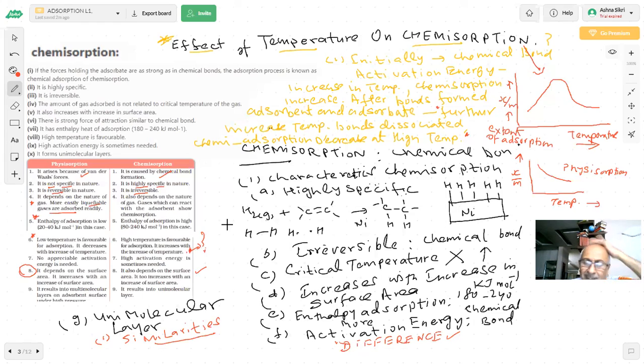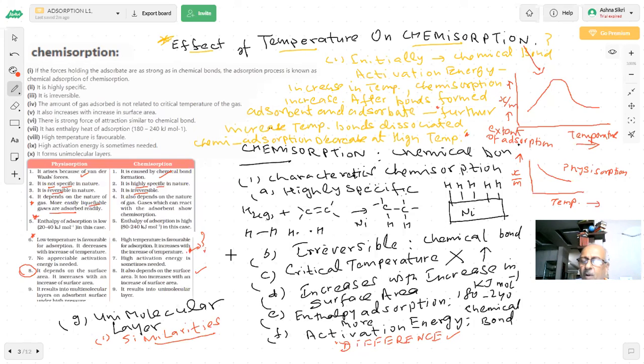And the first thing I told you is that adsorption is an exothermic process. We know so well. Let it be any adsorption, it will always evolve heat. Some less or more is a separate question. First condition of adsorption is that it is a spontaneous process and an exothermic process. Students, it is very important that with increase in surface area, adsorption will increase.